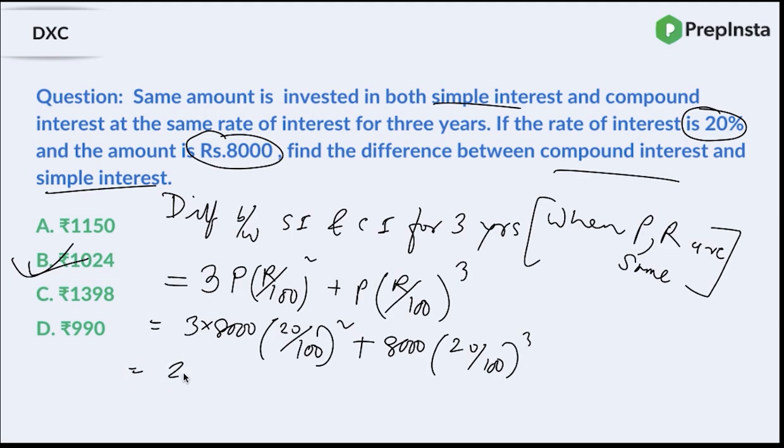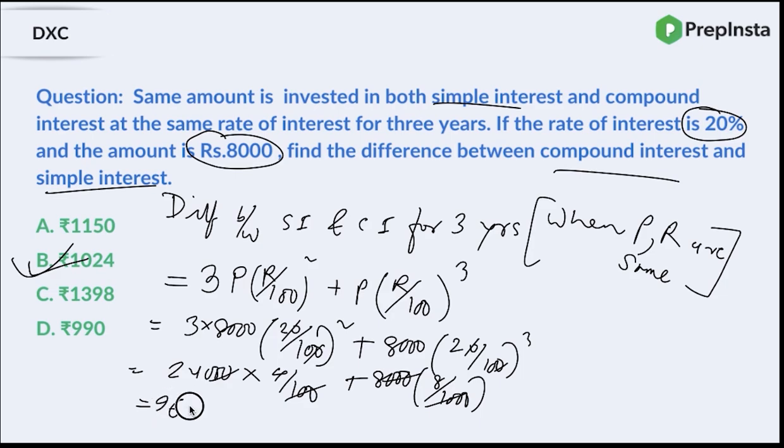So what you'll get is 24,000 into, 0 and 0 gone, so 4 by 100, plus 8000 into, 0 and 0 gone, so 8 by 1000. So that is going to be 64, and this will be, what is 240 into 4? That is 960. So 960 plus 64. So your answer is nothing but 1024.